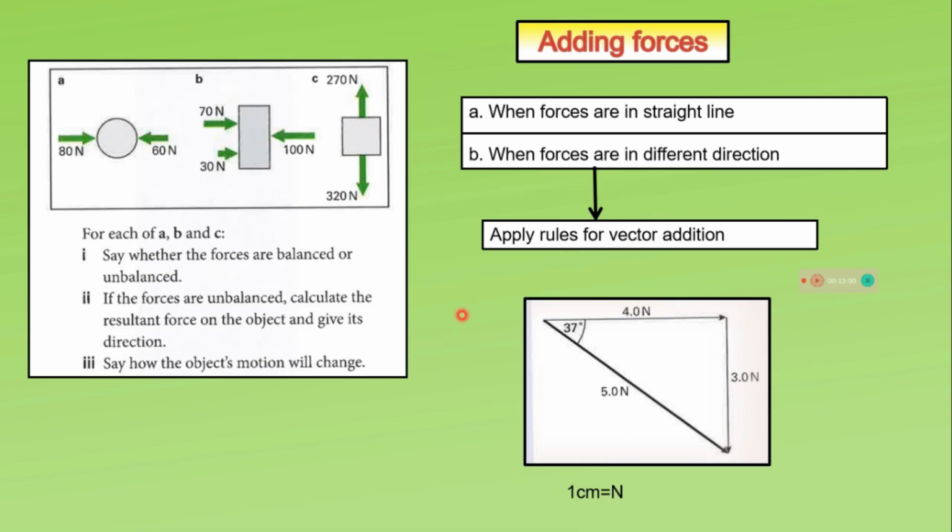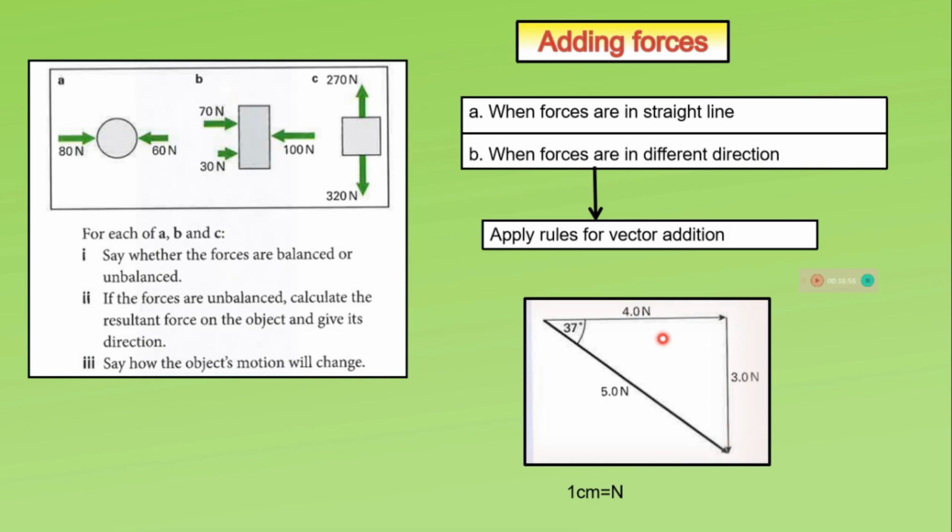We have learned how to calculate resultant force if forces are acting in a straight line. When forces are in different directions, then we have to apply rules for vector addition. The rule for vector addition is to draw arrows end to end, so that the end of one is the start of the next. Let's say we have to add these two forces, 4 Newton and 3 Newton. So 4 Newton acting toward right and 3 Newton acting downward.